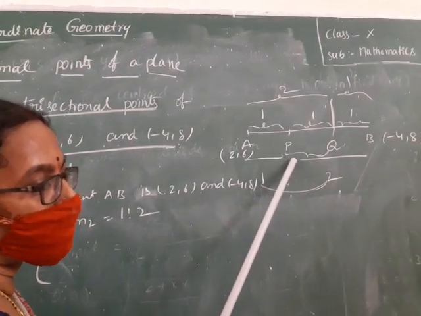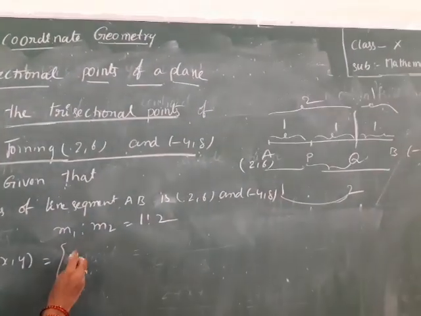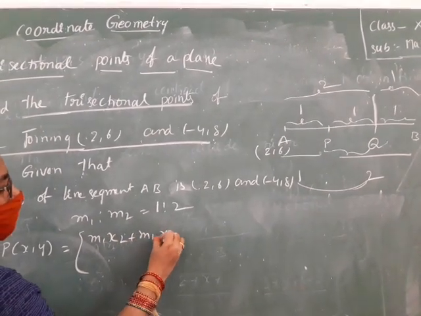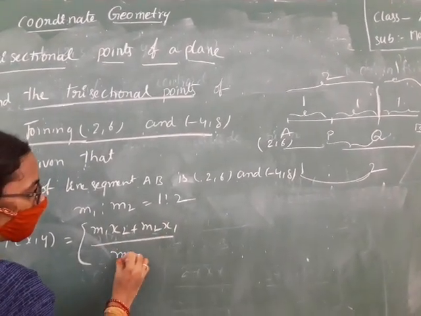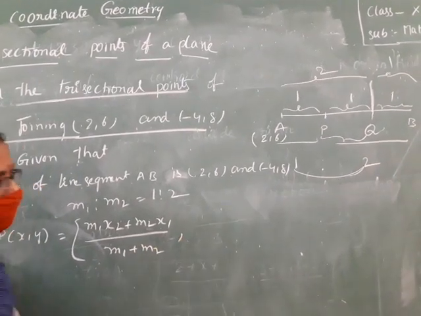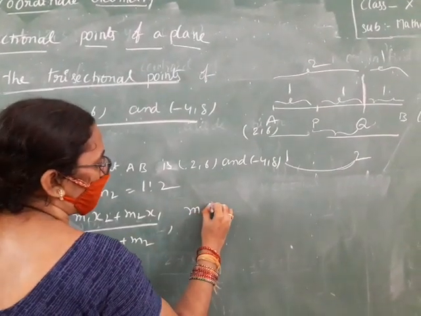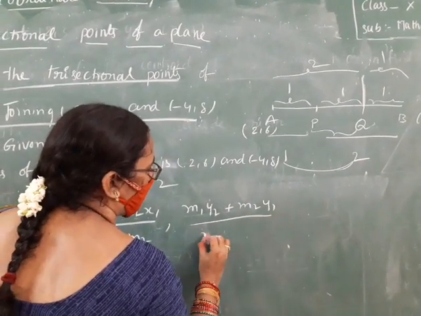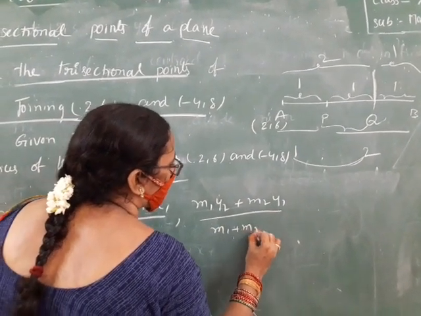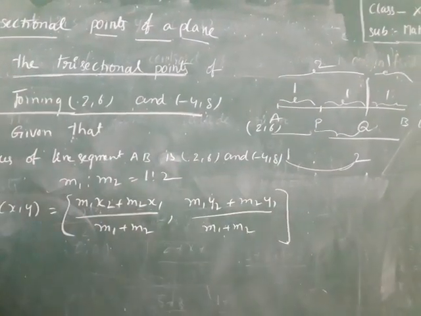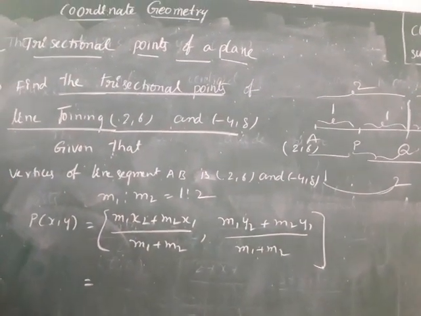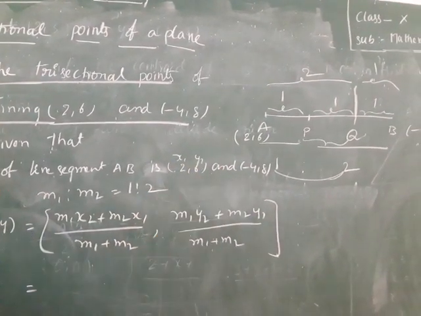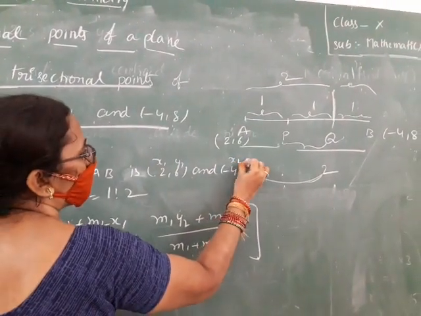So the formula is (m1x2 + m2x1) by (m1 + m2). The y value is (m1y2 + m2y1) by (m1 + m2). Now we substitute the values. First we keep x1, y1, x2, y2.